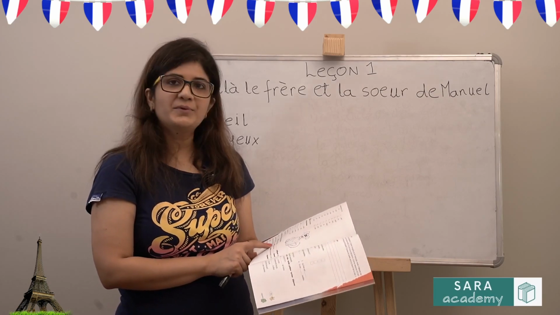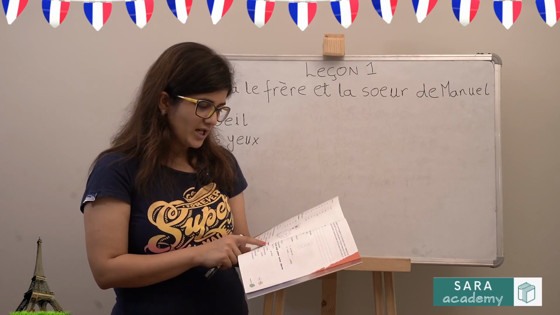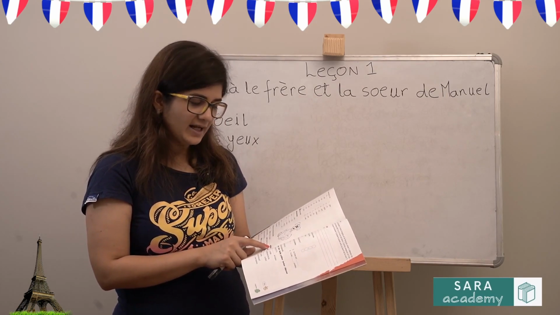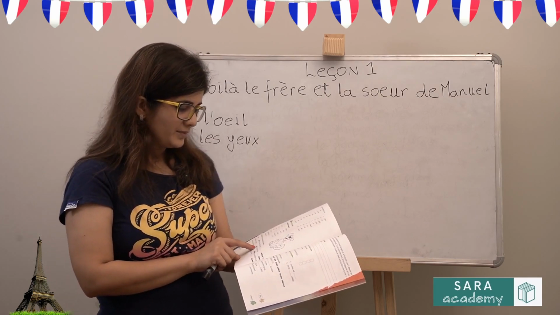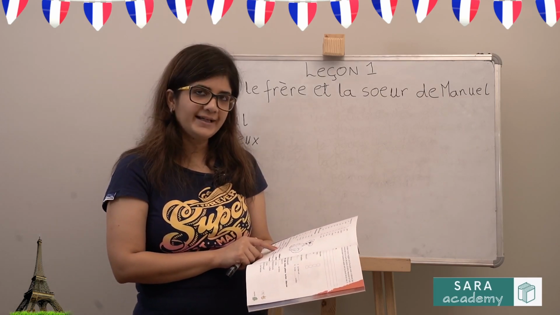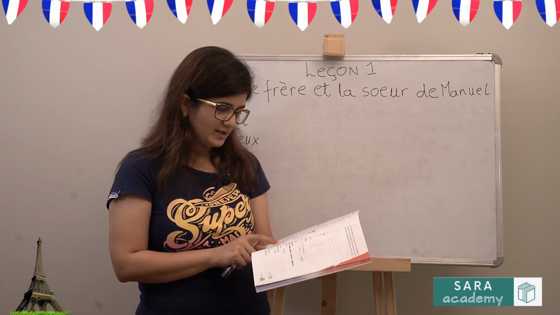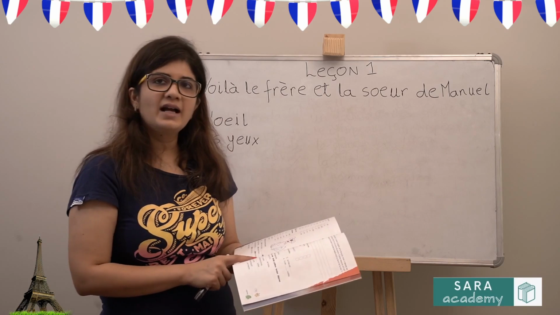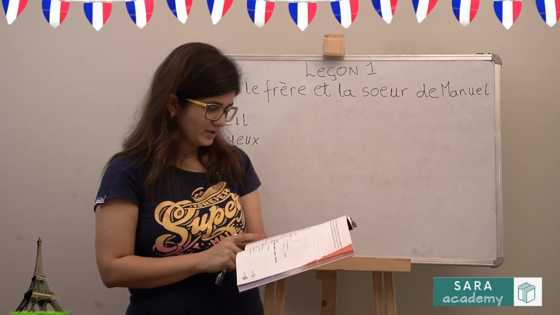So your answer, le professeur, replace it with a pronoun which is he, which is IL. So your answer would be EXPLIQUE. Les étudiants. So replace it with a pronoun they, ILS. So your answer is POSENT. Nous, again it's aimer. So your answer would be AIMONS.